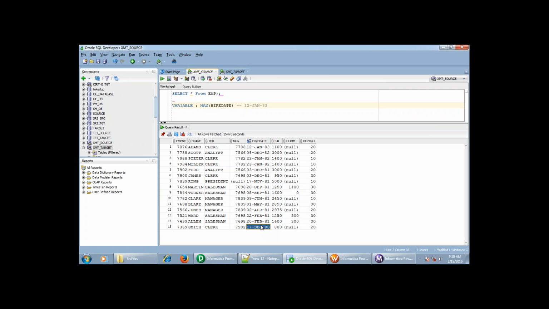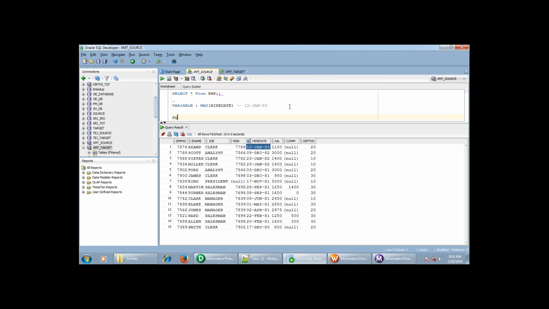It is going to check which one is the maximum value. It is going to change till it finds the maximum value in the middle of the session, and it is going to store the maximum value in the variable, and it will retain the value at the end of the session.